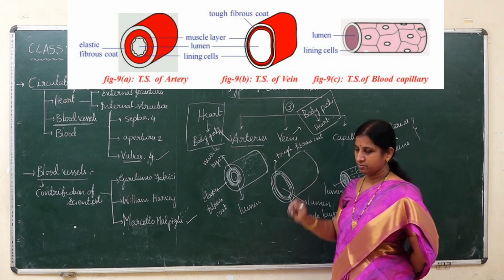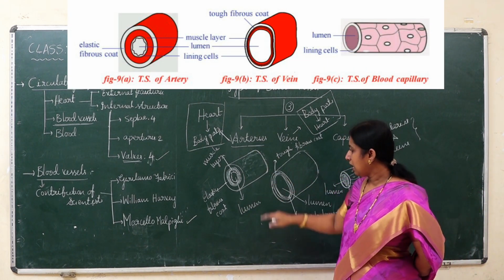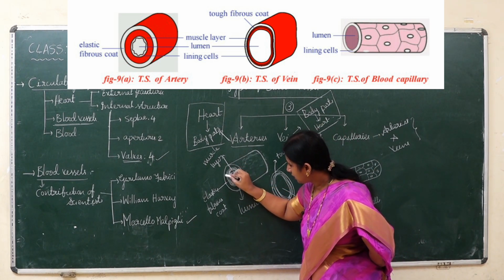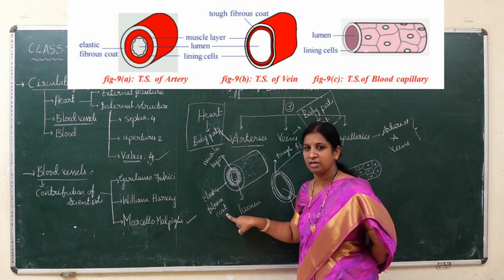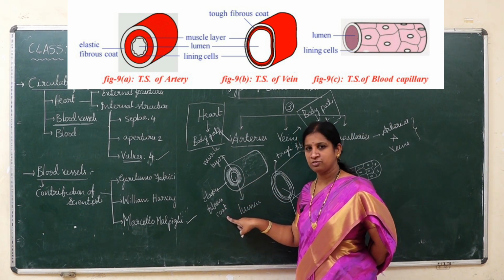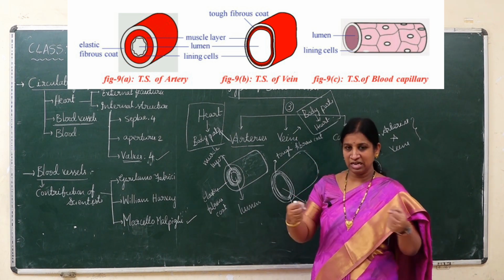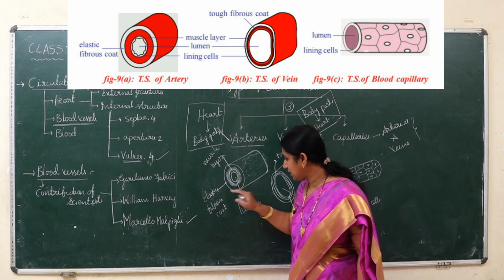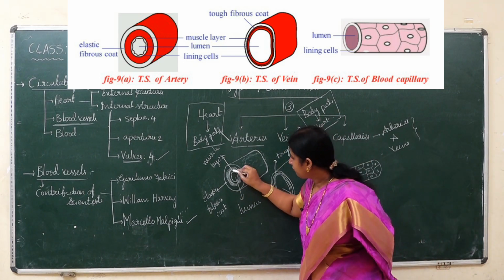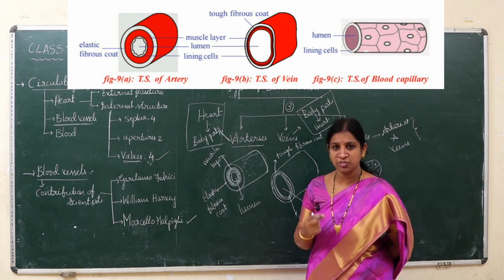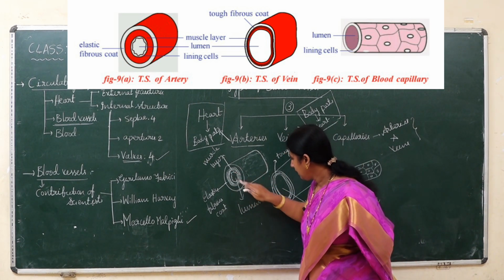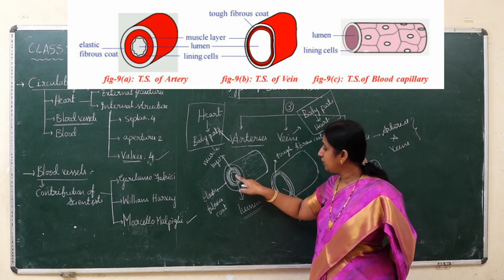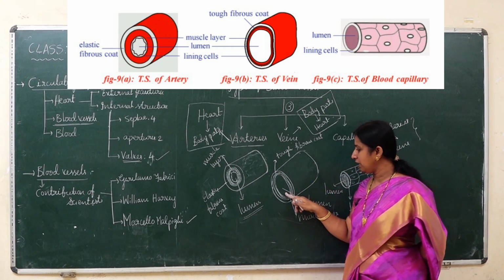Now let us see the structure. When I talk about the artery, children, the artery wall has an outside layer. This outside layer is called the elastic fibrous coat, meaning it has elasticity and can extend its length. After that it has a second layer called the muscle layer, and inside it has a space. The space we call the lumen, but the lumen is very small compared to the vein.